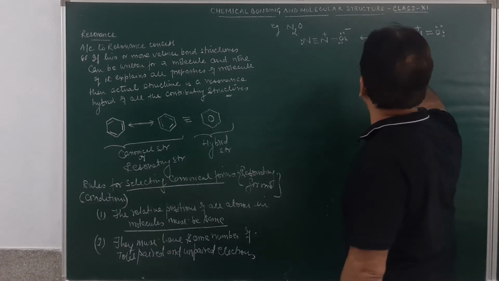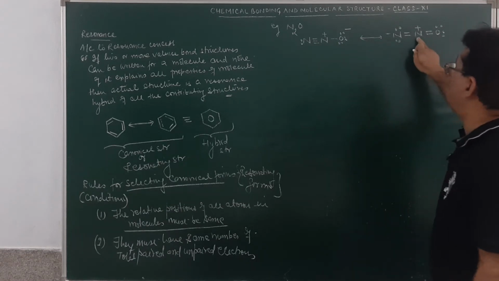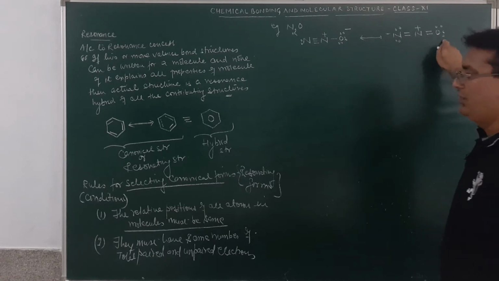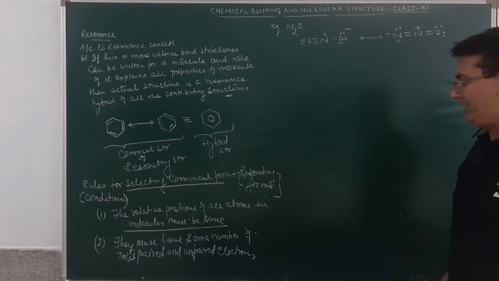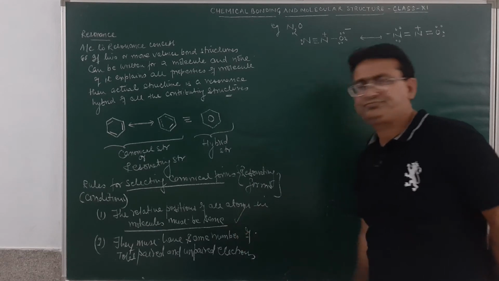This is nitrogen, this is nitrogen. This is nitrogen, this is nitrogen. This is oxygen, this is oxygen. So the arrangement of atomic nuclei is the same. So the first condition is satisfied.